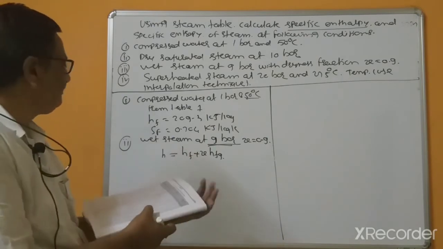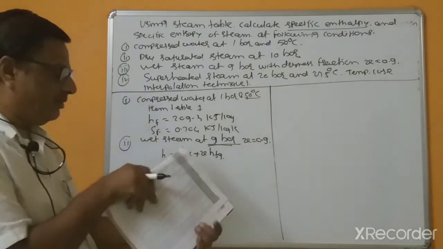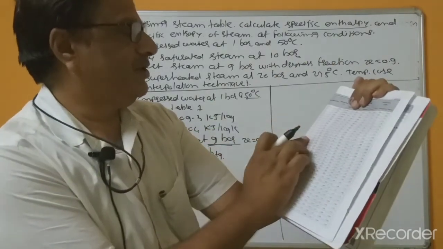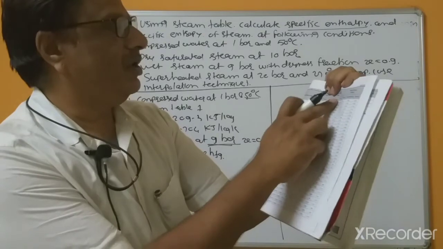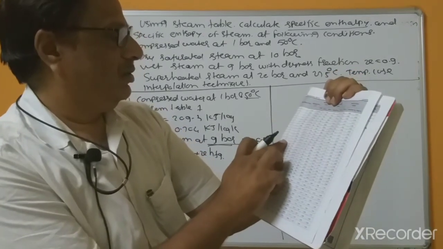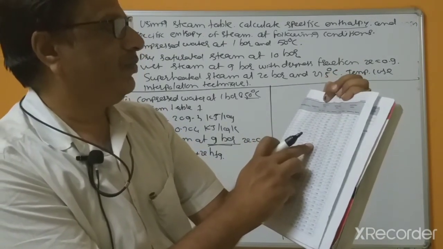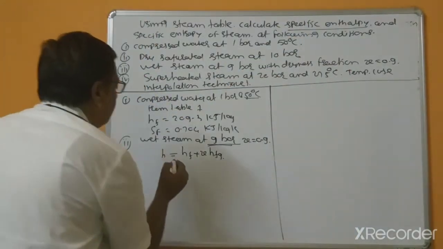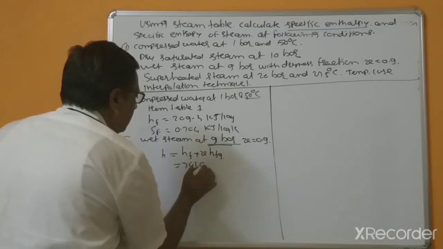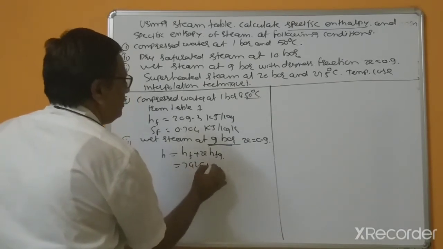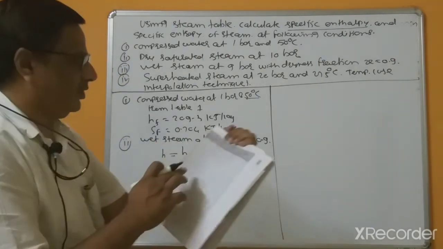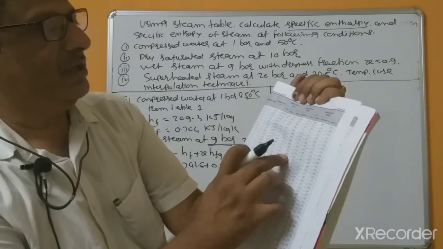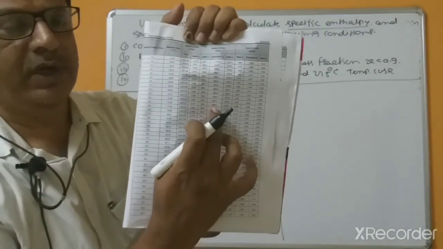For 9 bar, the enthalpy is given: HF equal to 742.6, and the dryness fraction is 0.9. HFG at 9 bar is given, 2029.5.